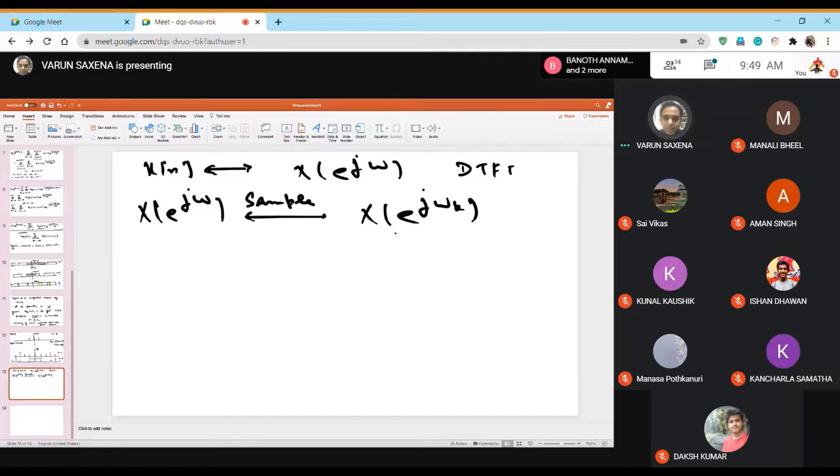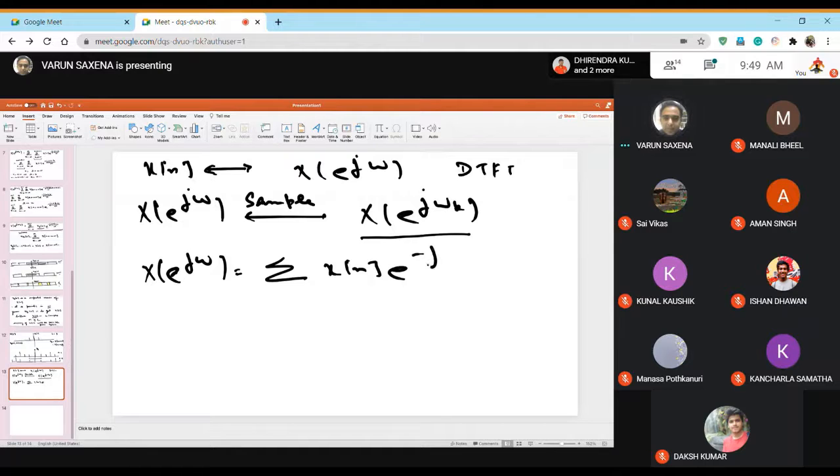Now, when you actually sample in frequency domain, then obviously there has to be some effect of this sampling in the time domain. So what was that effect? That effect was that if you look at e to the power j omega, we can write this as xn e to the power minus j 2 pi k n by capital N, and n begins from minus infinity to plus infinity.